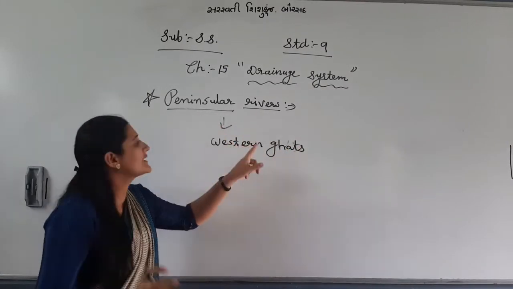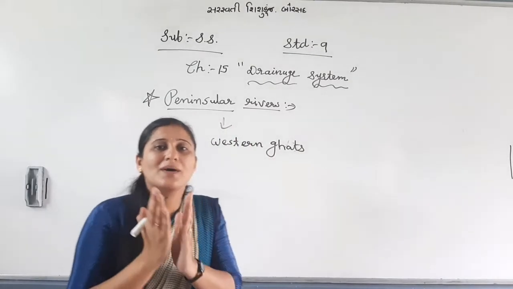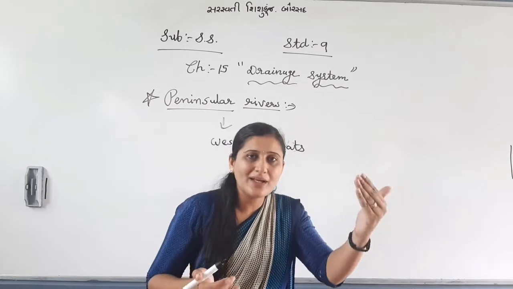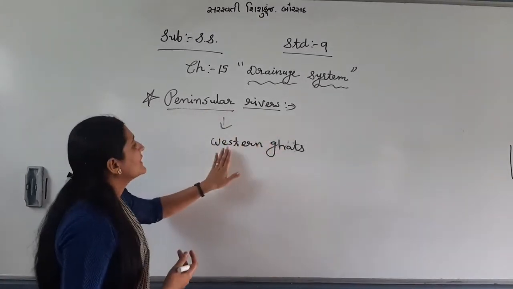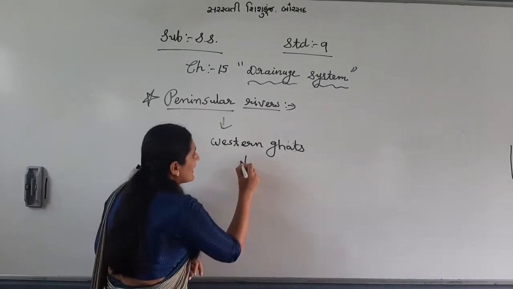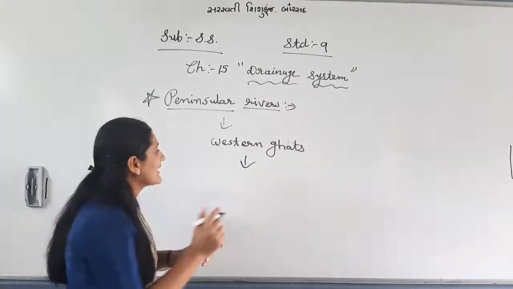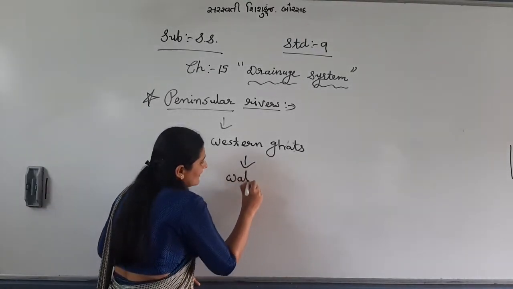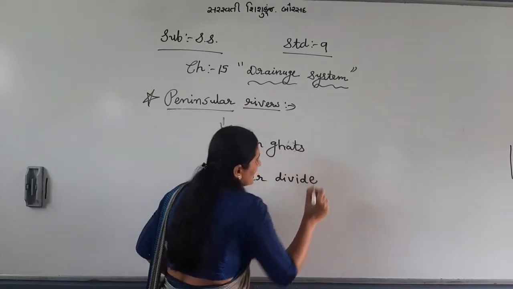Keep in mind, Himalayan rivers originate from the Himalaya, and the same way, peninsular rivers originate from the Western Ghats. Now, see, the Western Ghats act as a water divide.